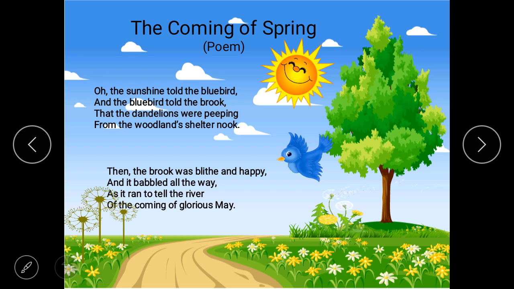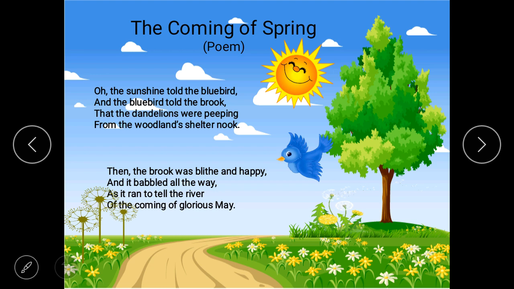Woodlands here means dense forest. Sheltered means protected. Nook here means corner. So the dandelions were peeping from the woodland's shelter nook. So here we can say that dandelions are looking secretly from the dense forest corner. Okay, this is the meaning of this line.